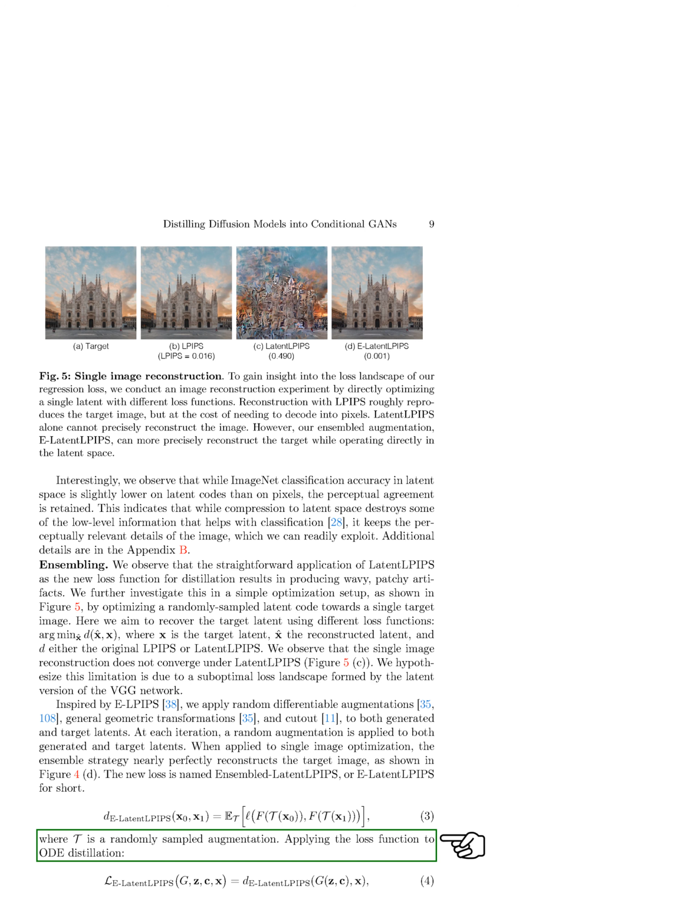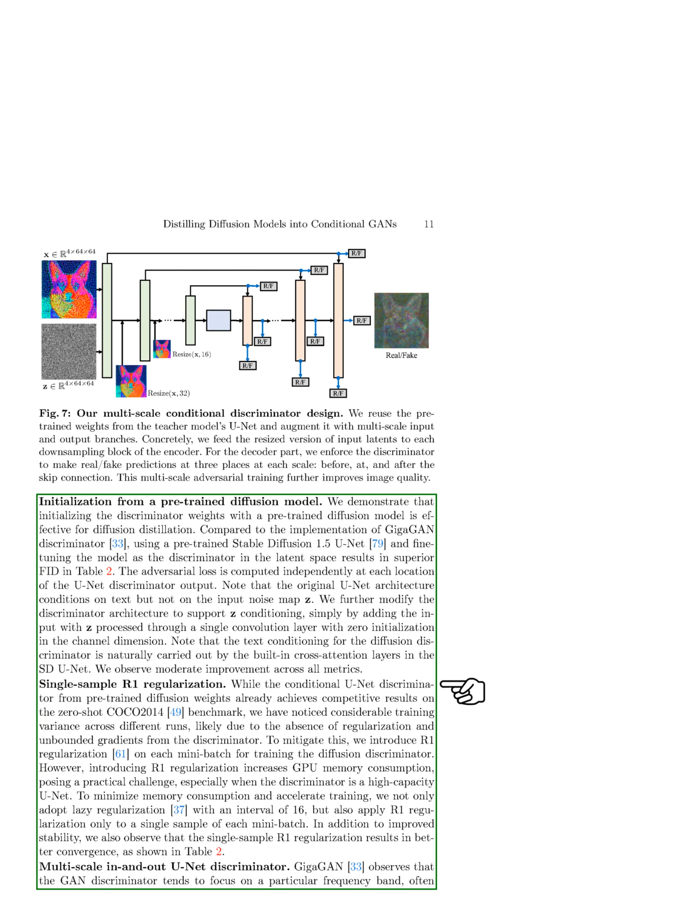We also discussed the initialization process from a pre-trained diffusion model, which proved to be effective for diffusion distillation. By initializing the discriminator weights with a pre-trained model and fine-tuning it in the latent space, we achieved better results compared to using a GigaGAN discriminator. To enhance the discriminator architecture, we made modifications to support conditioning on the input noise map. This was done by adding the input noise processed through a convolution layer.